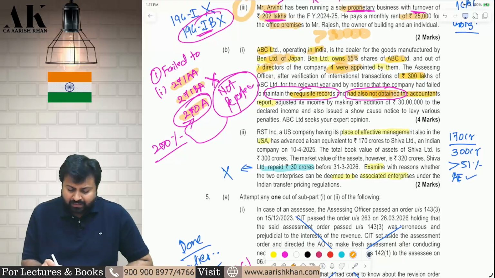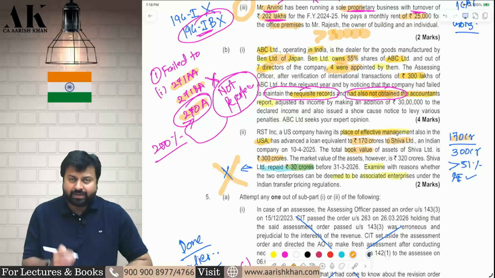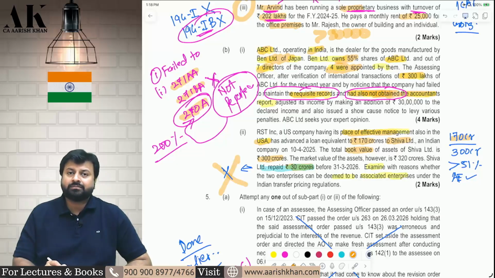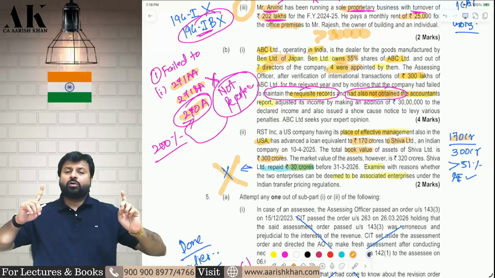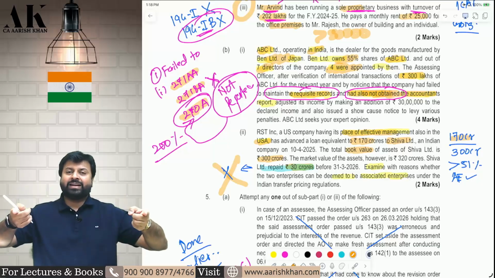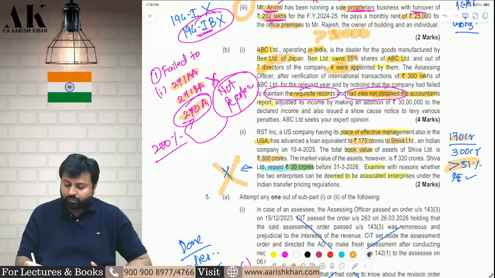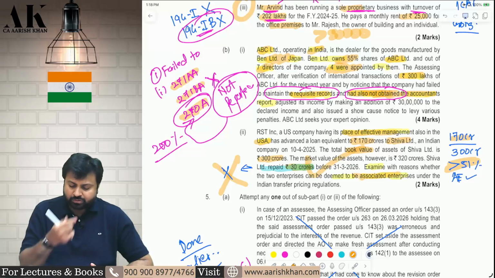Next question. RST INC, a US company having a POEM in India, has advanced a loan of 170 crore to Shiva Limited. How much loan have they given to Shiva? 170 crore. What is the total book value of Shiva? The total book value of Shiva is 300 crore. Out of that 30 crores is repaid, it doesn't matter. Ignore that. So out of 300 crore book value of assets, 170 crore I am financing. Therefore, it is more than 51% of the total assets. Therefore, both of them are deemed to be associated.